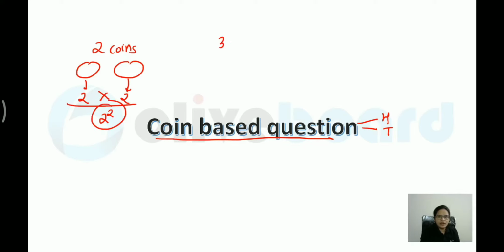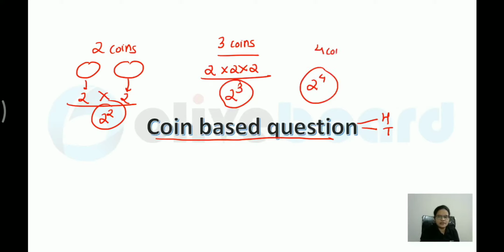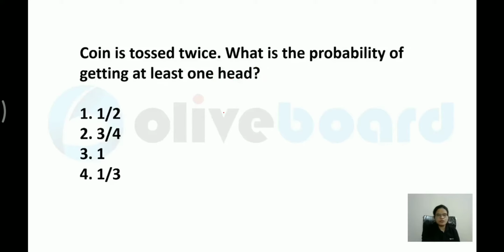When I'm talking about 3 coins, what will you write? First one can show 2, second can show 2, third can show 2. Total ways would be 2 cube. Likewise, you have to write down the possibilities. When 4 coins are there, 2 to the power 4. So please remember, when a coin based question is there, this is how you have to calculate the total probability or the denominator value in your probability equation. Okay, so your probability formula, the denominator can be calculated using this. Now let me move on to the question.